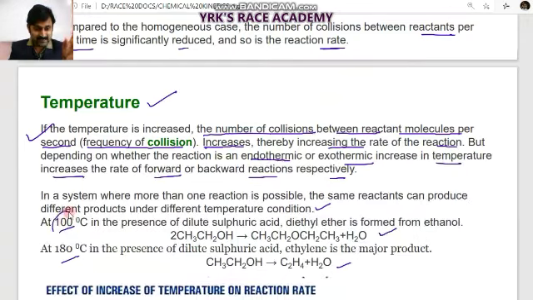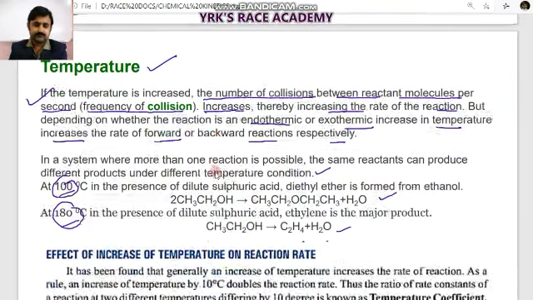So when the temperature changes, the product changes. The reaction pathway is observed differently. The rate of reaction is different at two different temperatures, and the products are also different in this case. This indicates that temperature is definitely a major factor affecting the rate of reaction.